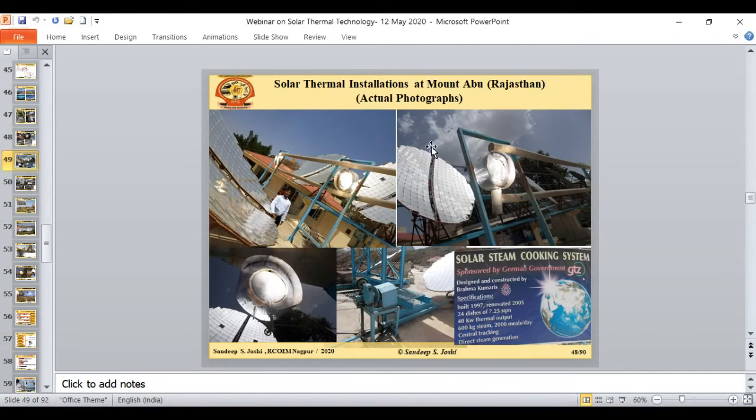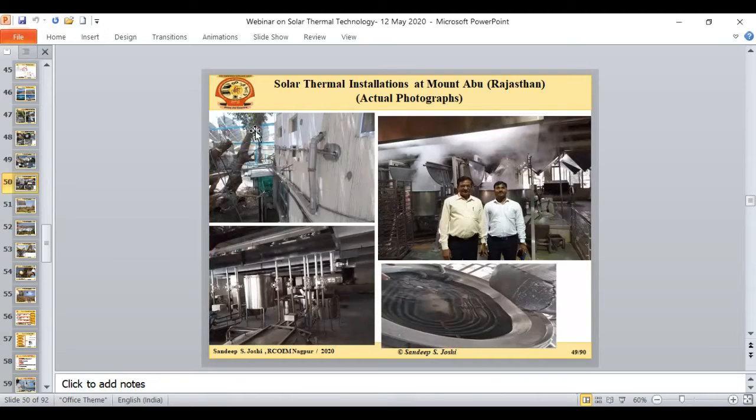All the radiation falling on this Scheffler cooker gets reflected to the receiver. The heat collected at the receiver is transferred with the help of this pipe to the kitchen. You can see this is the kitchen. At the back side, you can see the direct steam type of solar cooking system, where the steam generated at the rooftop is transferred with the help of this pipe to the kitchen, and the steam enters the chamber where boiling is possible. They are cooking rice, cooking dal, and boiling the vegetables.